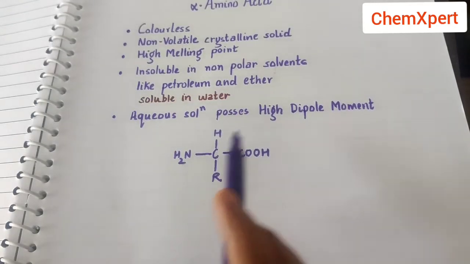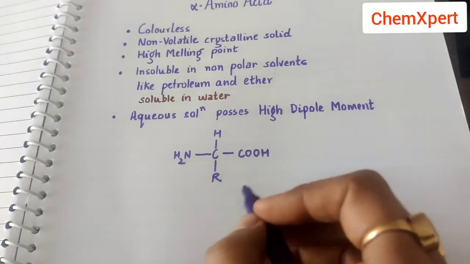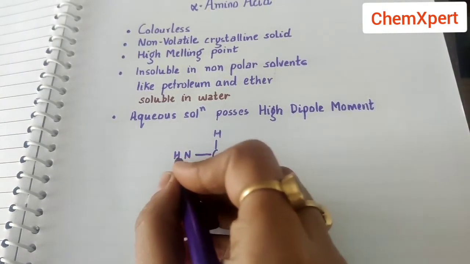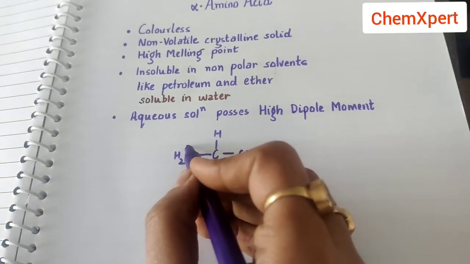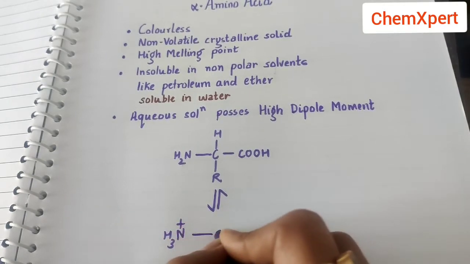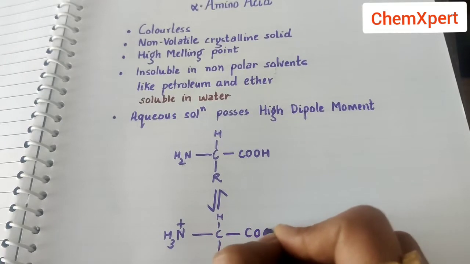Or we can say they neutralize their effect by the transfer of a proton. So how does this transfer of proton take place? The H from COOH is transferred to the amine group, because this amine group carries a lone pair, so now it is protonated, forming NH3 plus, CHR and COO minus.